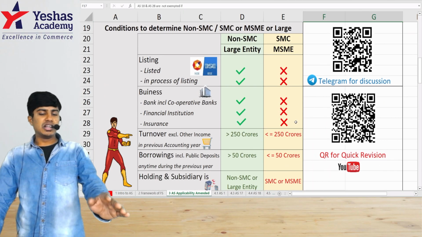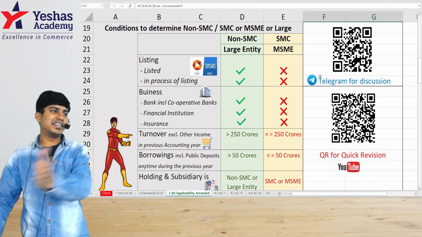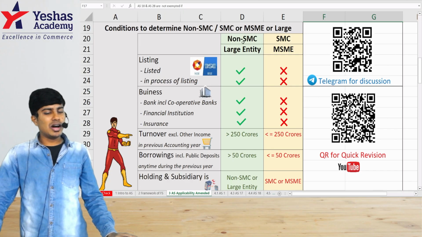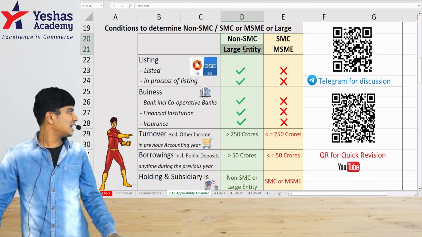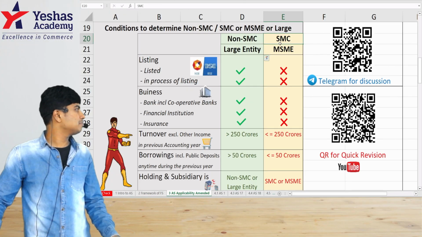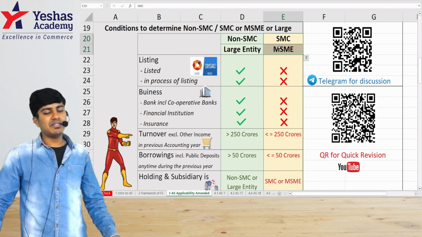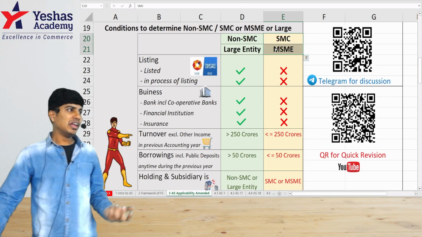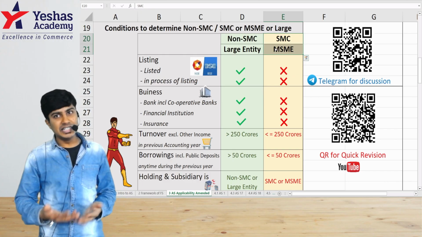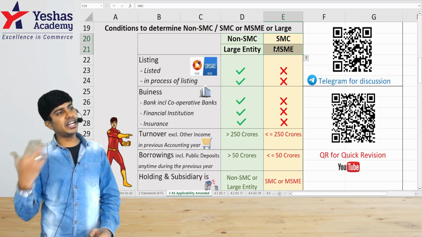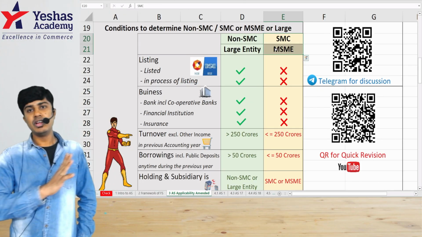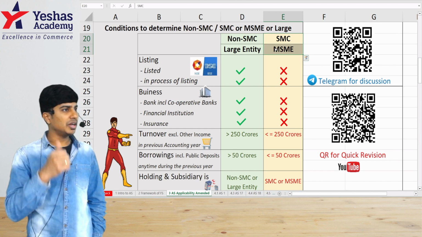Then coming to the chart, if you have seen the old chart, we had a little more part here on the side, level 1, 2, 3. Now that's not there. Now it's simple. Non-SMC as per the Companies Act is the same as a large entity as per ICAI. SMC as per MCA applicability or the Companies Act part is the same as MSME. How do we decide whether it is large or not large? Very simple. If an entity is in the process of getting listed, or if the entity is already listed, whether in India or outside India, whether equity instruments or debt instruments, then it is a large entity, or it is not an SMC. Are you getting it?